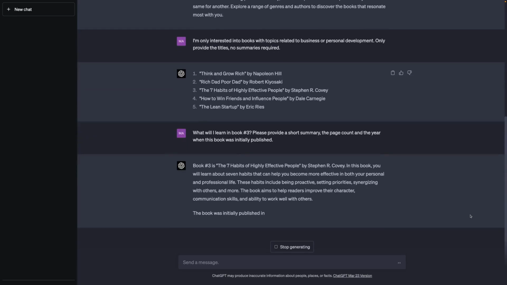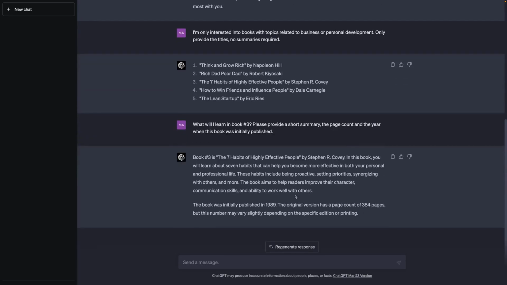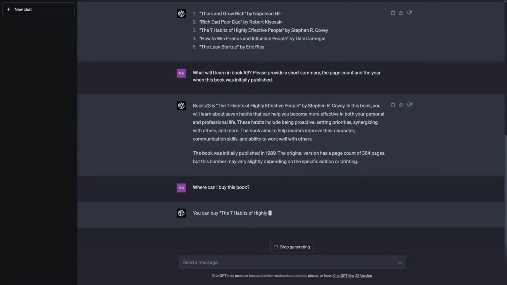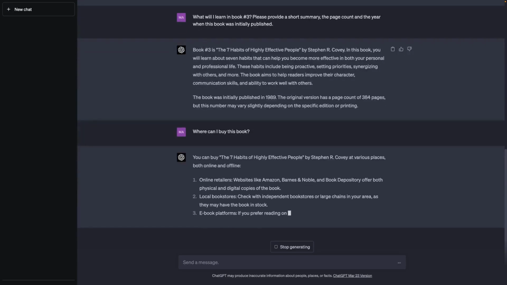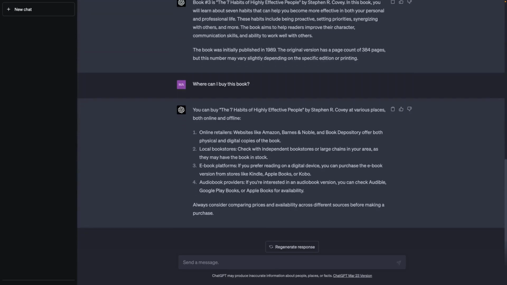And now, with this more precise prompt, we finally have the result we were looking for. We found one book that we will read now. To make things complete, we can also ask ChatGPT where we can buy this book, and with that, we made our whole journey from a generic book research to buying a specific book. Of course, this is a very easy example, but it shows you that instead of Googling for books, which requires checking multiple pages, lists, and so on, ChatGPT provides a great output within just a few prompts.